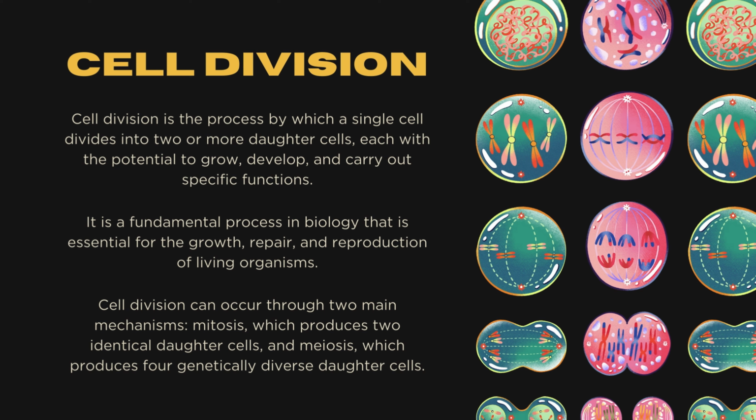Cell division can occur through 2 main mechanisms: mitosis, which produces 2 identical daughter cells, and meiosis, which produces 4 genetically diverse daughter cells.